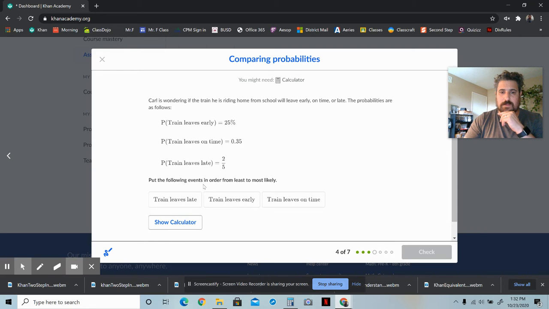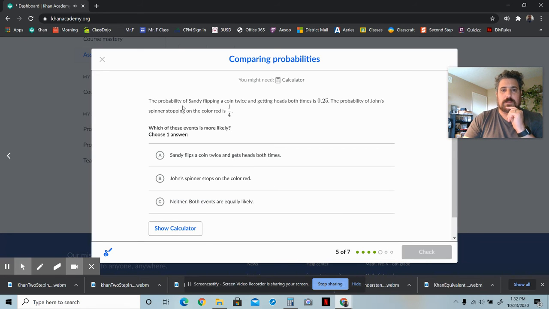Put the following events in order from least to most likely. So the least likely event is going to be that the train leaves early. Okay, the middle event is going to be that the train leaves on time. And the more likely event, 40% of the time, is that the train leaves late.